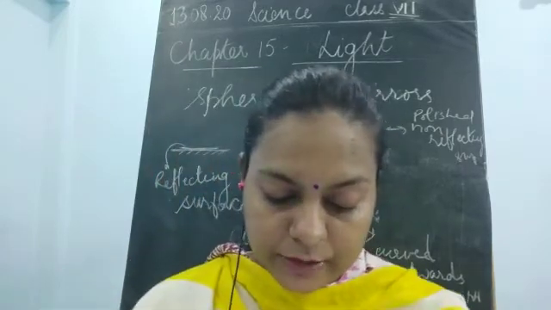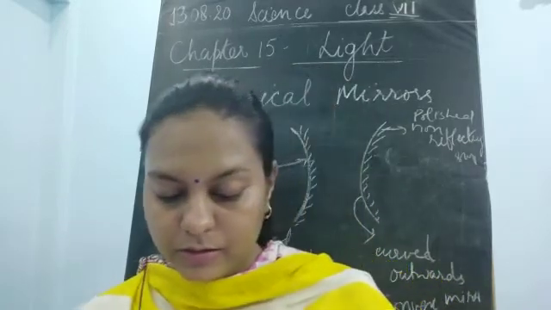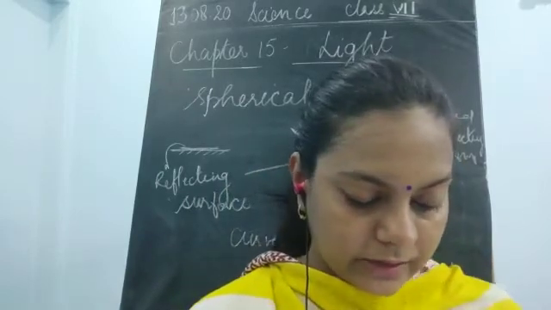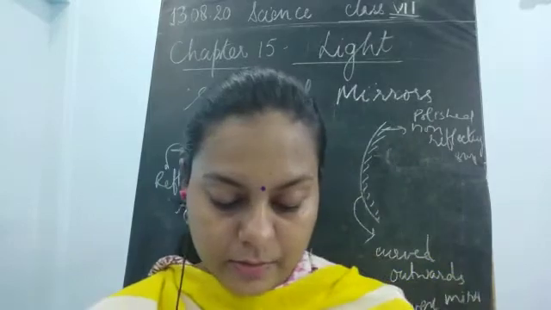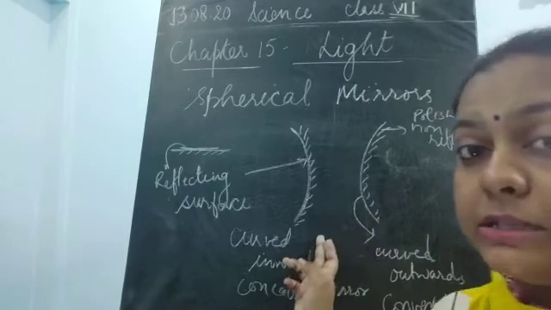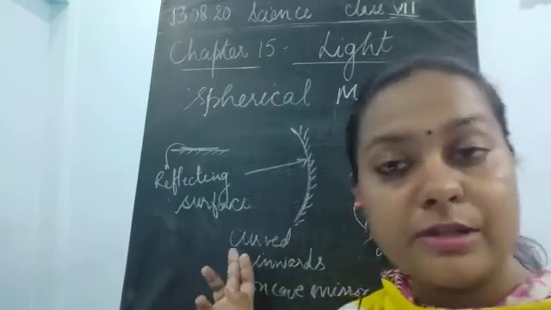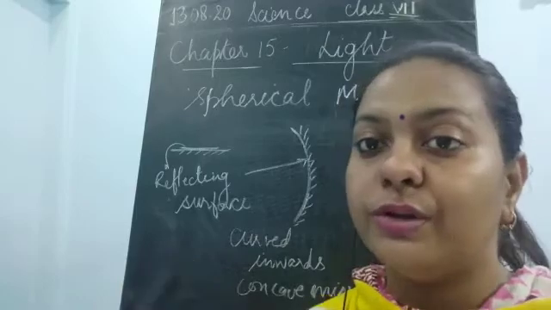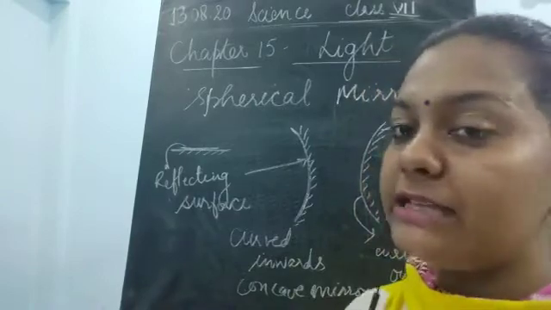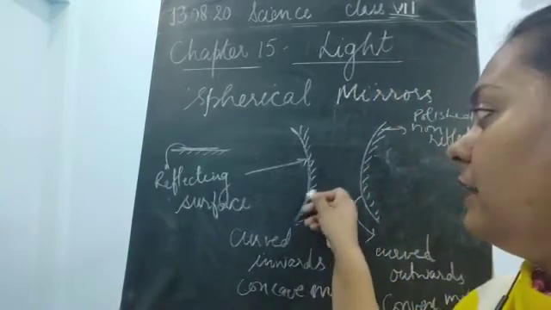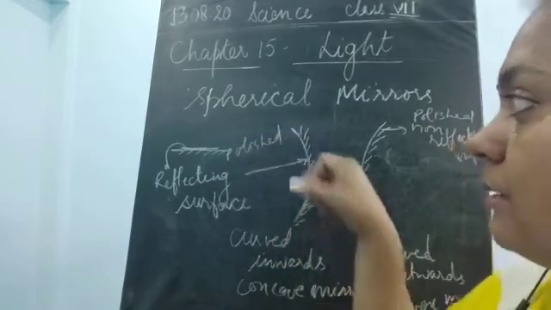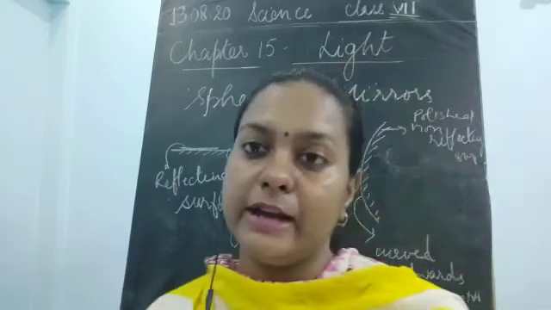If the reflecting surface of the spherical mirror is curved inwards, it is known as a concave mirror. Now, if the reflecting surface is curved outwards, it is known as the convex mirror. You could draw like this as I have drawn here, and this is the only way to represent these curved mirrors. Children, please remember how to draw these mirrors. Plane mirror, reflecting and non-reflecting surface. The lines drawn here for coloring one side are known as the polished surface, or the non-reflecting surface.